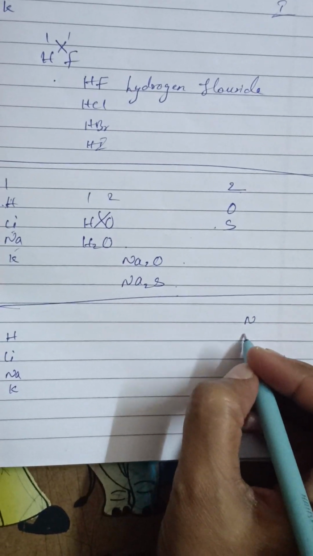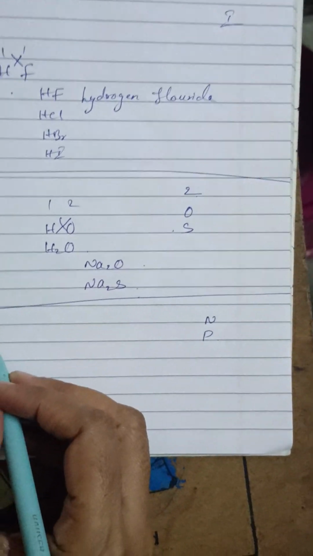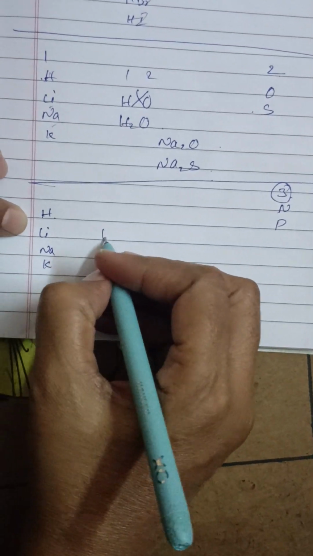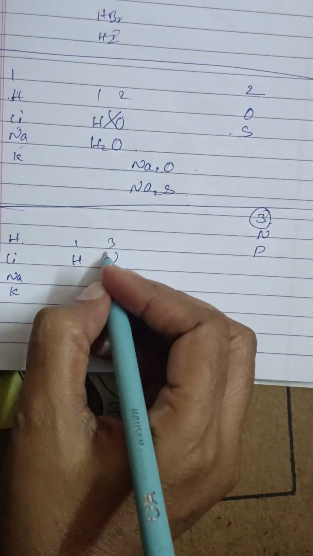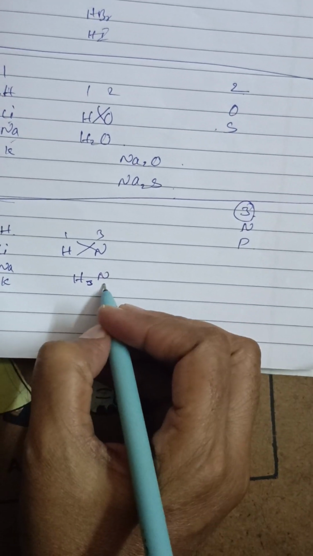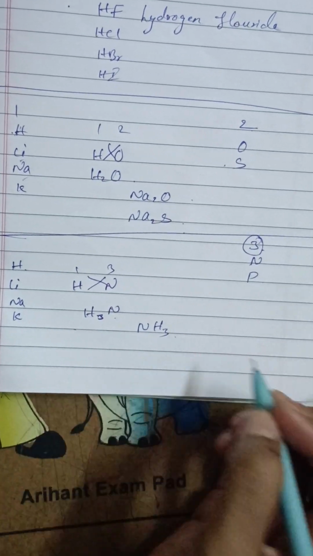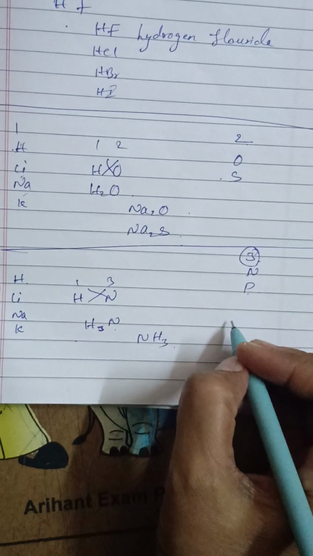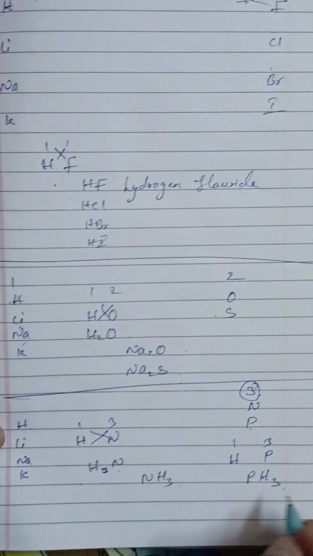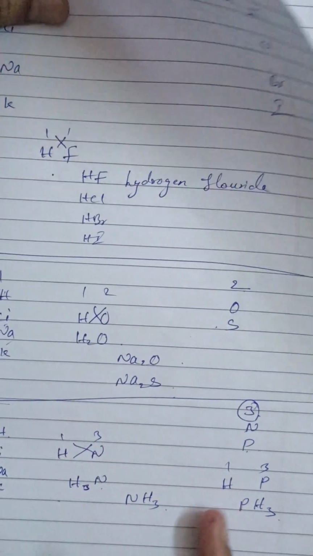Then let us go for hydrogen, lithium, sodium, potassium, and on this side let us take nitrogen and phosphorus. See here children, you have to remember, when hydrogen combines with nitrogen, the valency is 3. Hydrogen 1, nitrogen 3. What will you get? H3N. As the electronegativity of nitrogen is greater than hydrogen, you should write it as NH3, that is ammonia. The same case applies with phosphorus: PH3.